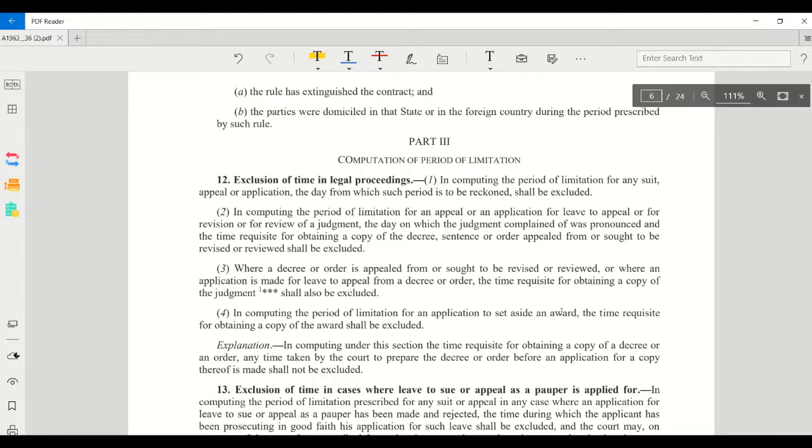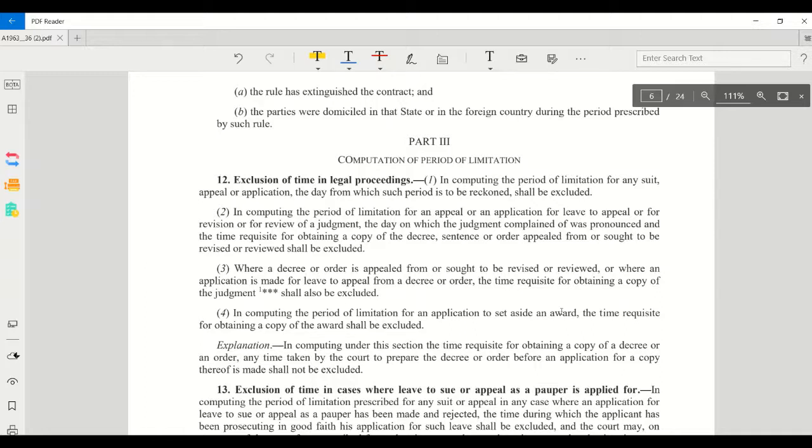Section 12, exclusion of time. If they ask what is the doctrine of exclusion of time, you should mention sections 12 to 15. Section 12 is exclusion of time in legal proceedings. In computing the period of limitation, the day from which the period is to be reckoned shall be excluded. So the day the period of limitation starts can be excluded.